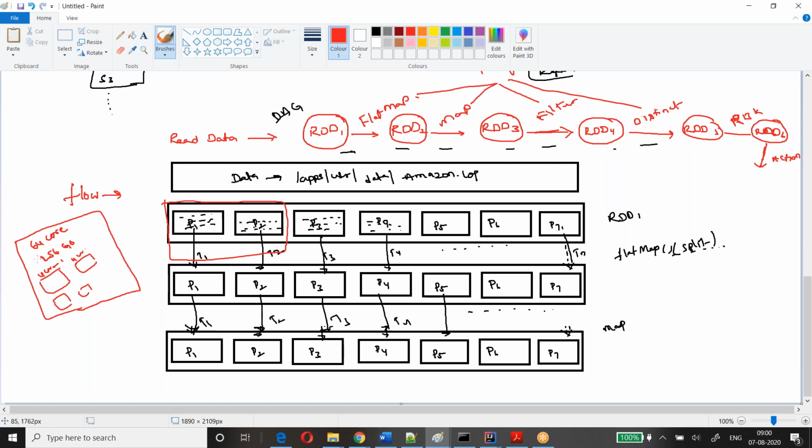How many can I create? With 4 cores each, 64 divided by 4. So that many small executor processes I can create with my resources. Creating child processes in one worker node is nothing but executors.